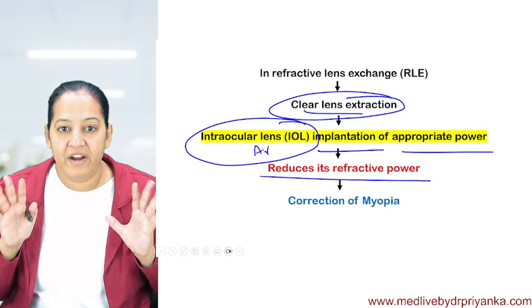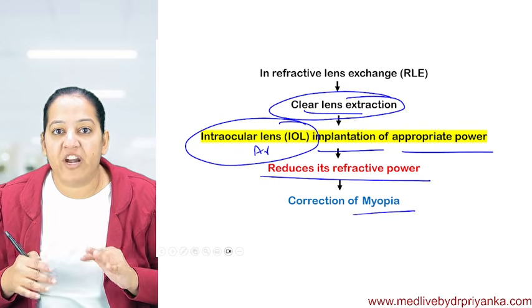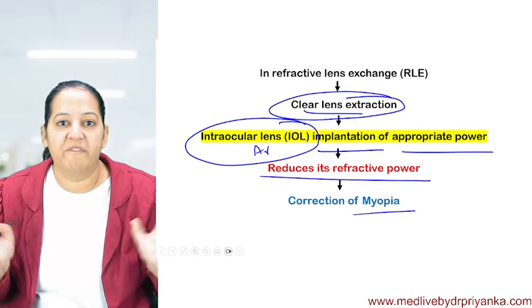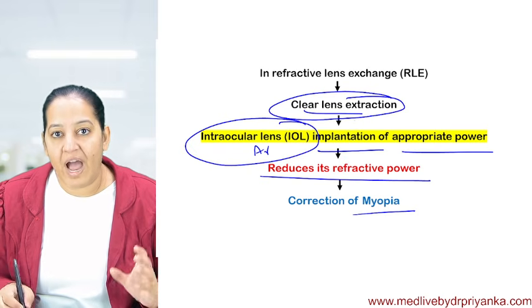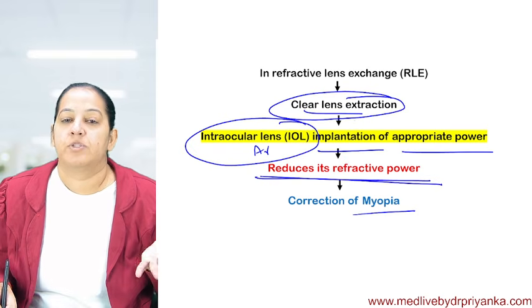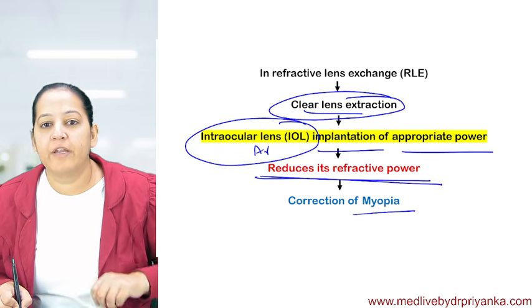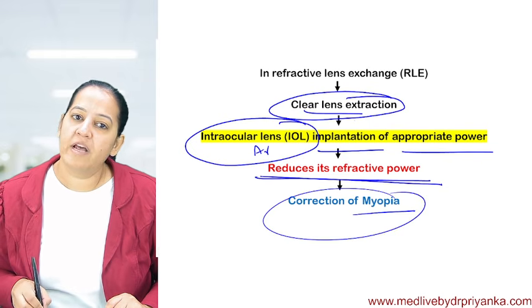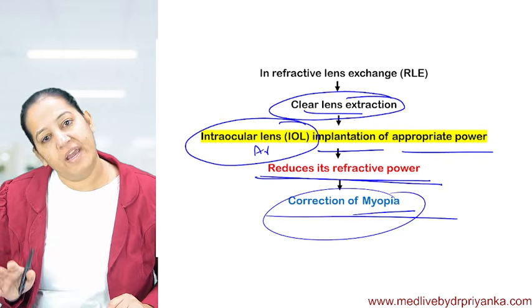Because we are treating a patient of myopia. In myopia, the refractive power is more. I want to reduce the refractive power without touching the cornea. So I have to put a lens of less power, so that ultimately the refractive power of the eye will be reduced. So how much correction do I want? I will put the lens of that correction.